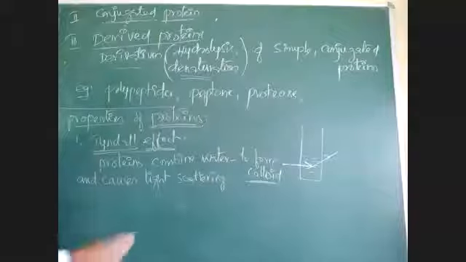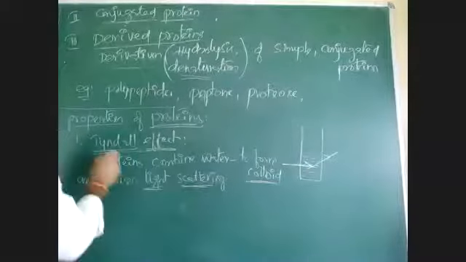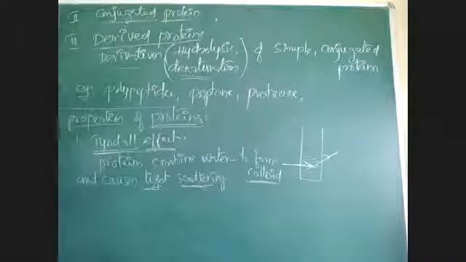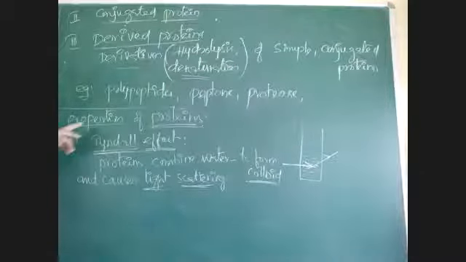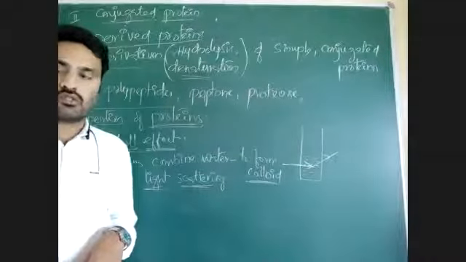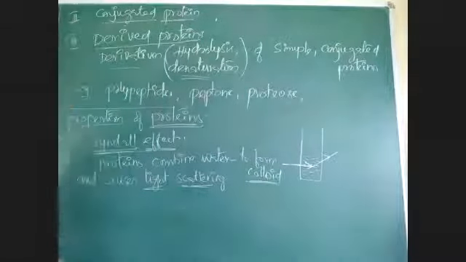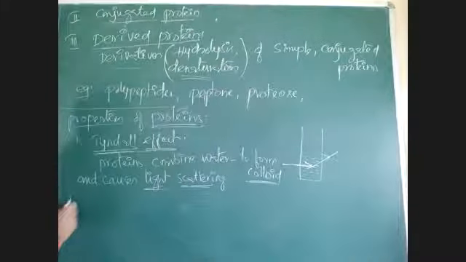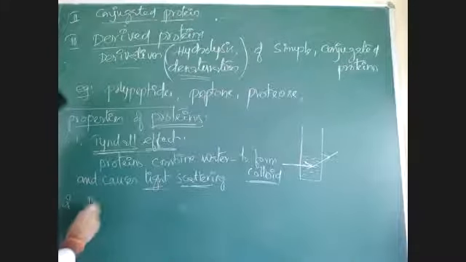That causes light scattering. This property is called the Tyndall effect. Proteins combine with water and form colloidal solutions. Okay? Then another property is denaturation.